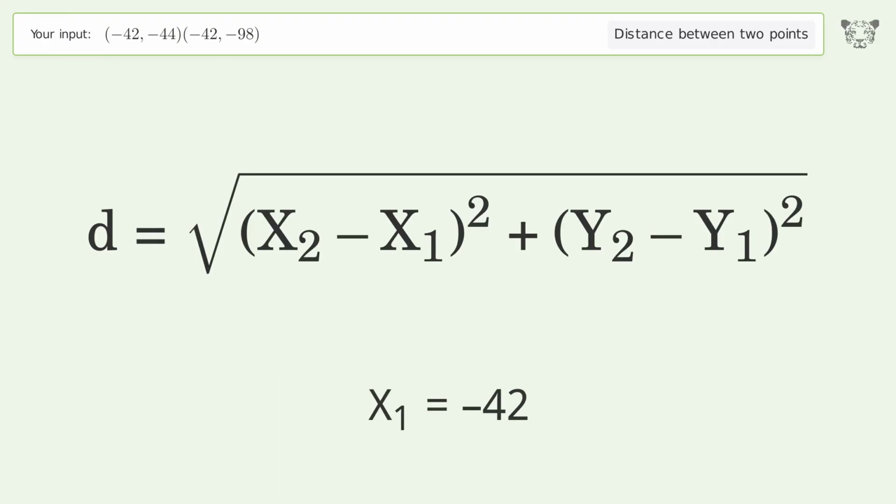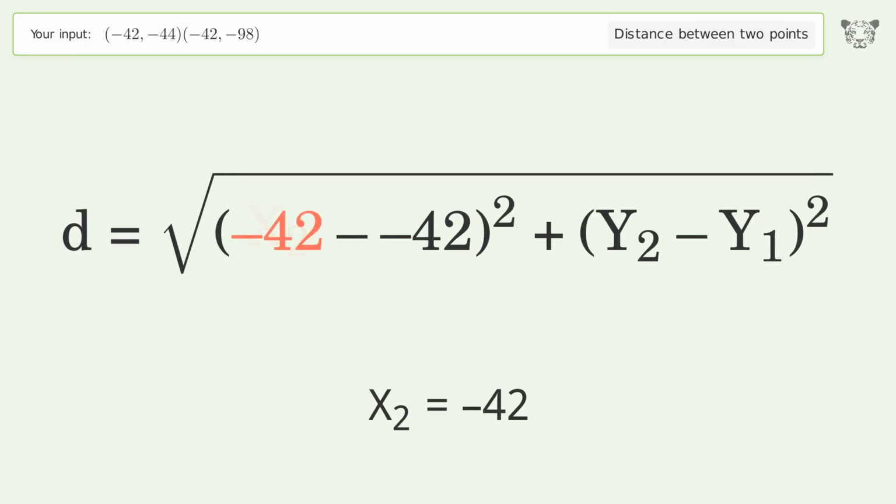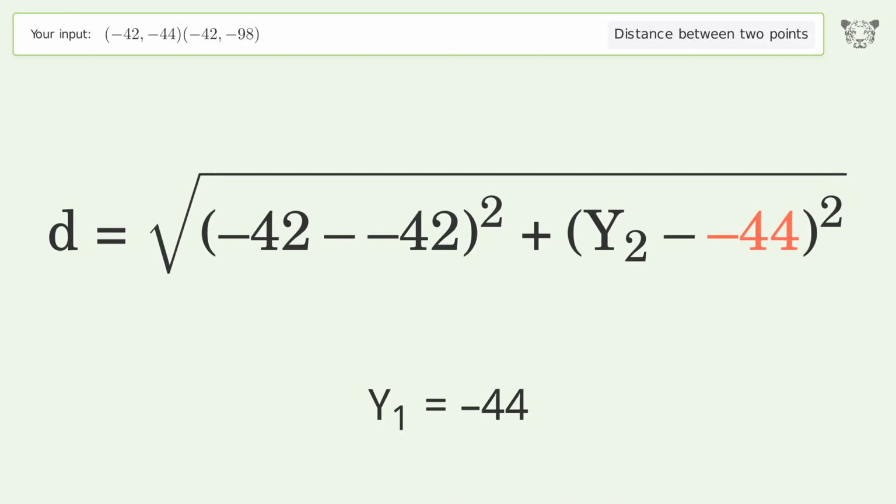x1 equals -42. x2 equals -42. y1 equals -44. y2 equals -98.